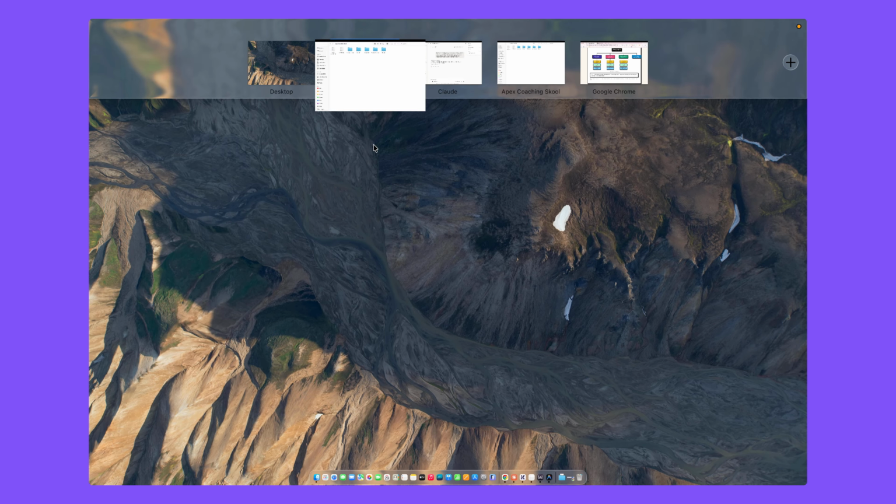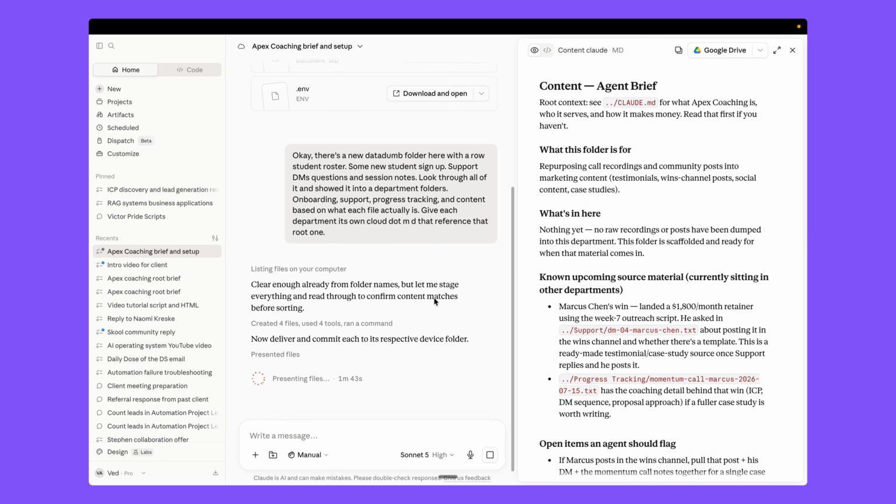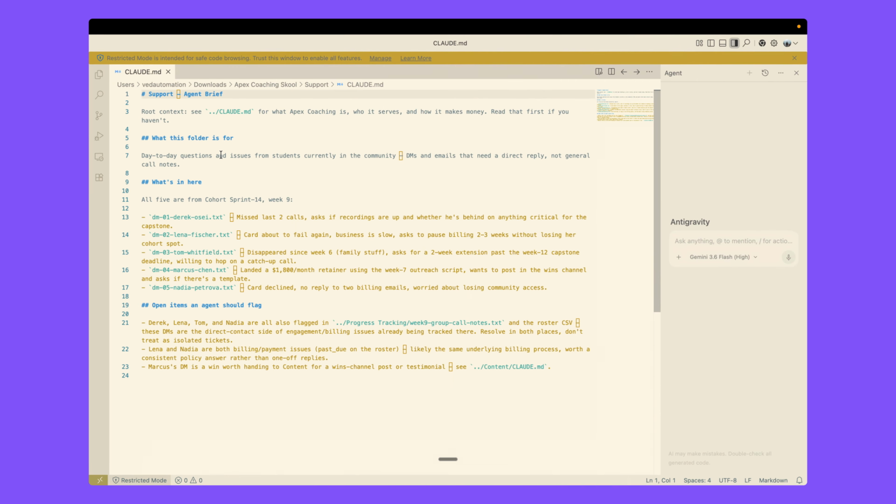So right now it just created and organized the files inside the folders, but it's going to create the Claude.md file for each one, right? So if you open it, this is for support, and it automatically writes the brief for you, so you can edit the file as well. But you can see what this file is for: the day-to-day questions and issues from students currently in the community. It should be DM or email and needs a direct reply, right? And we have the files here, and the open items the agent should flag, right?